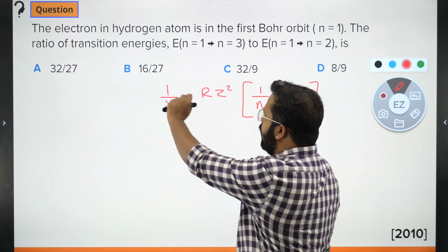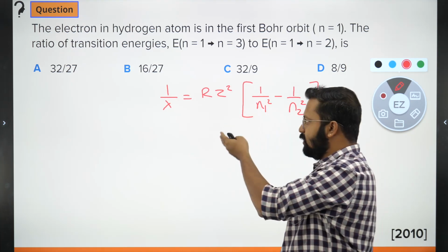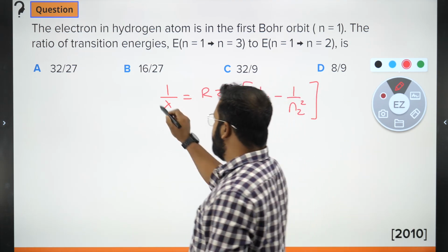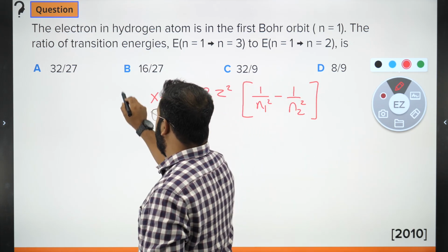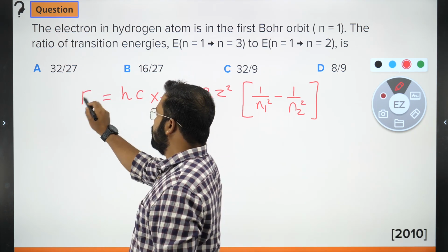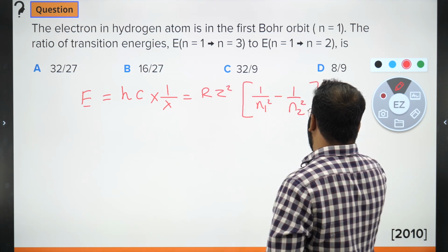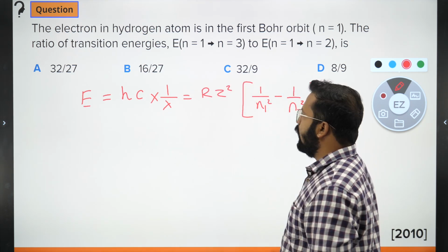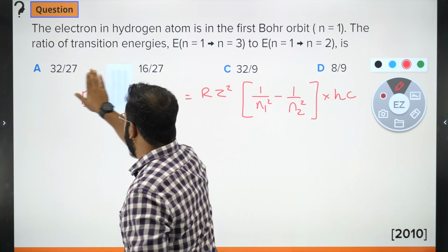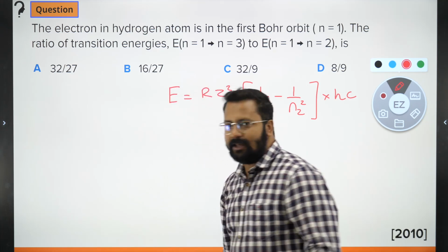Now let us see how we use this result as a ratio of transition energies. This is 1 upon lambda. If I multiply this side by h times c, it will become equal to energy, hc by lambda. So I multiply this with h times c and I get this result. So I can erase this particular part and say that this is the expression for energy.